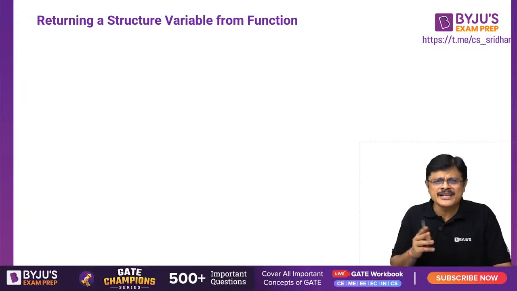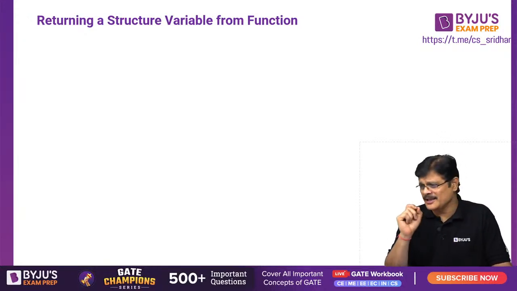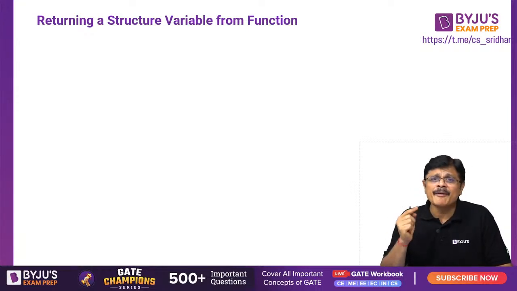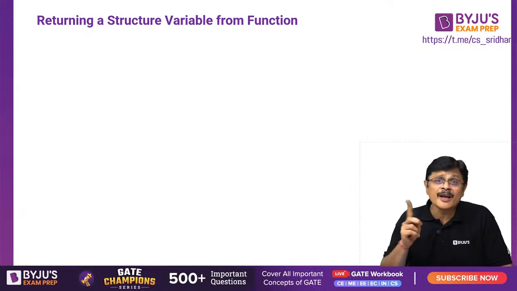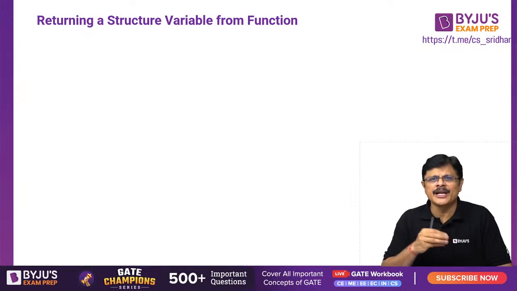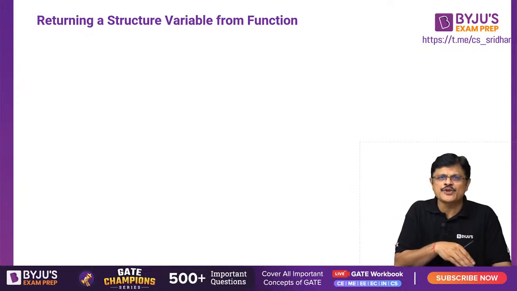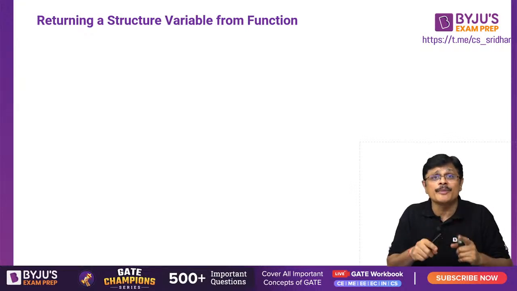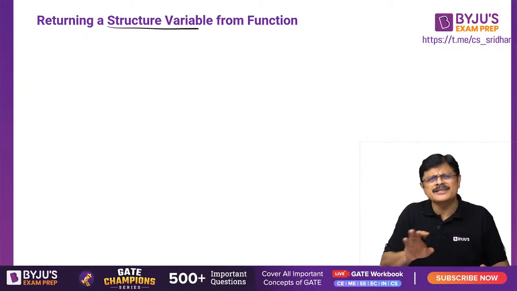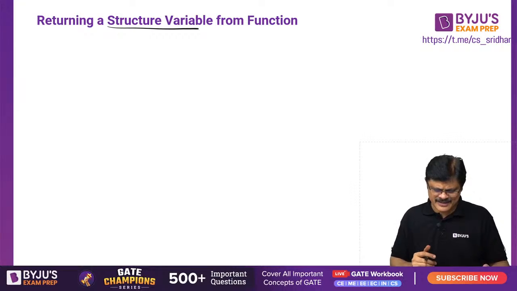You can also return a structure variable from function, my dear friend. But returning anything from a function, because that is a local variable, after function that fellow will be erased. So a copy, if you send, can be taken by some fellow and used, but returning pointers is very dangerous. Please remember, the copies can be returned, because only a copy is sent, and that copy can be stored somewhere, because we don't need the original variables there. But when you are returning pointers, you have to be careful. Returning a structure variable is regular, no problem, my dear friends.